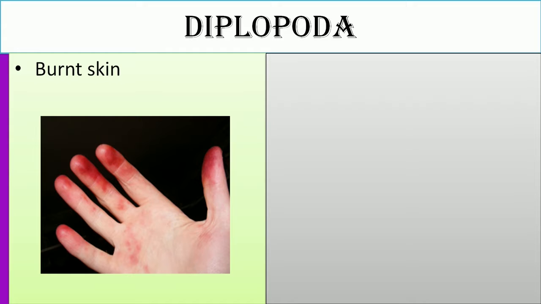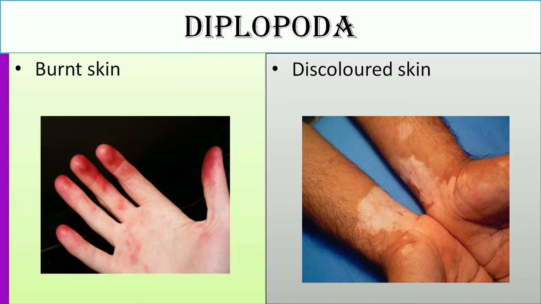That is a form of protective mechanism. It can also cause discoloration of the skin. That is an example of discolored skin caused by the emission of the millipedes, because we said they emit either the hydrogen cyanide or the hydrochloric acid.